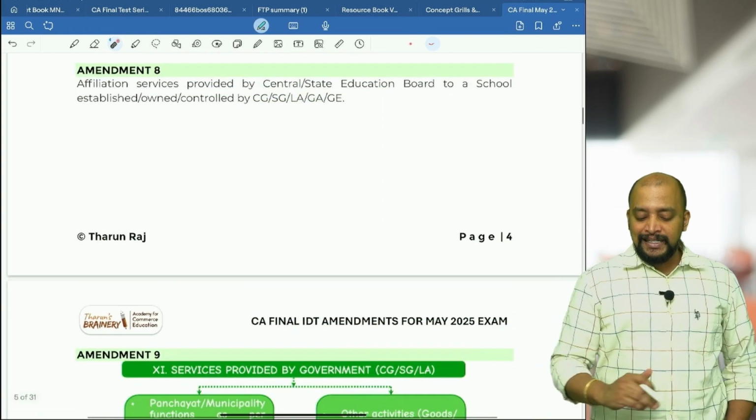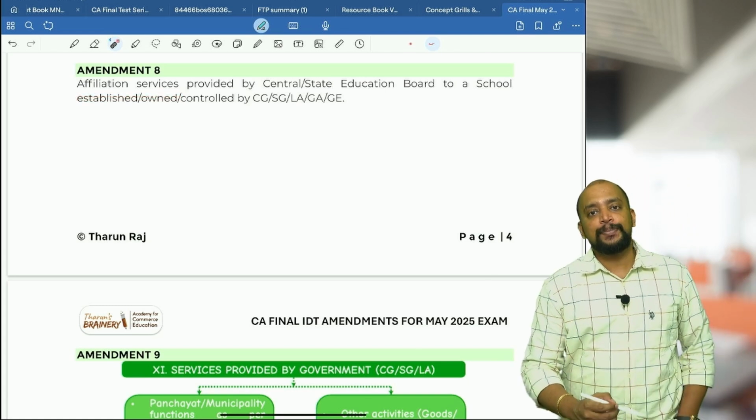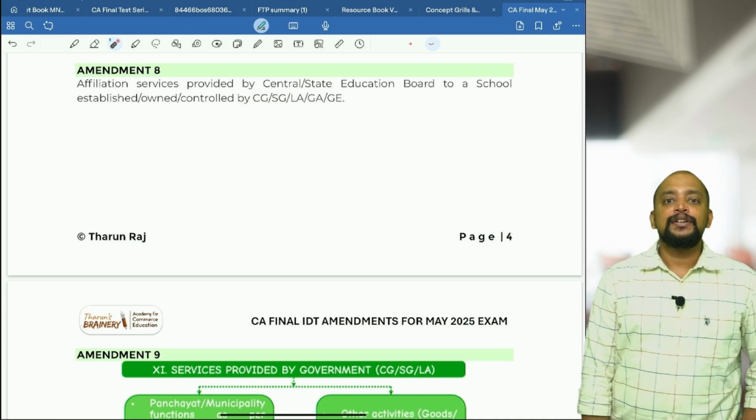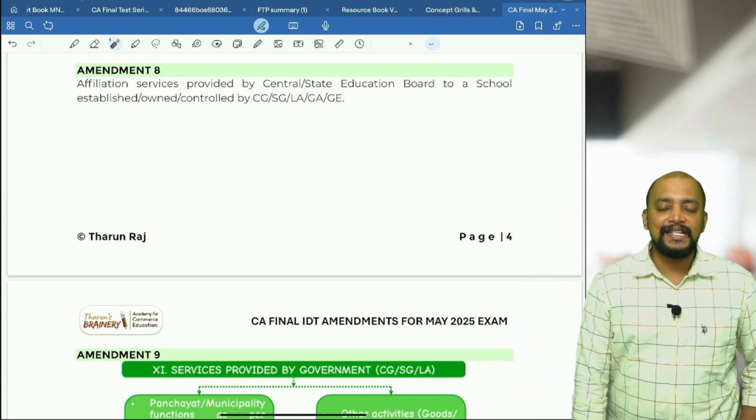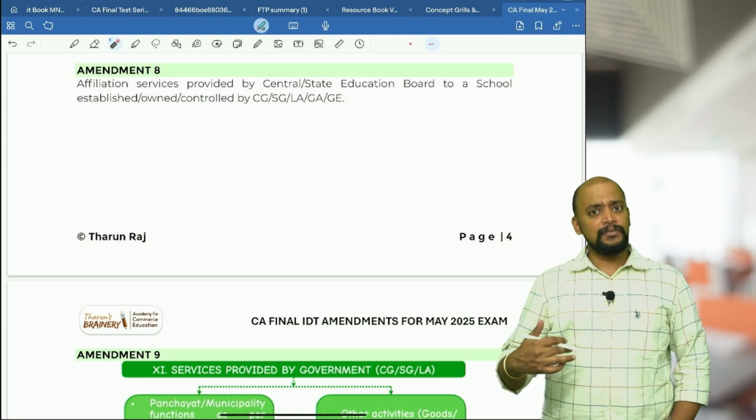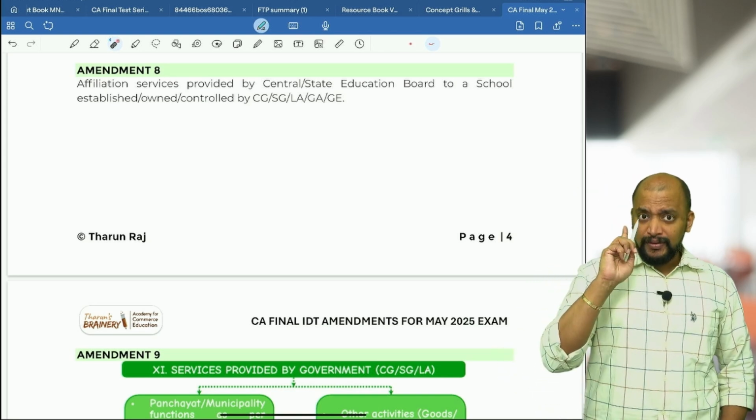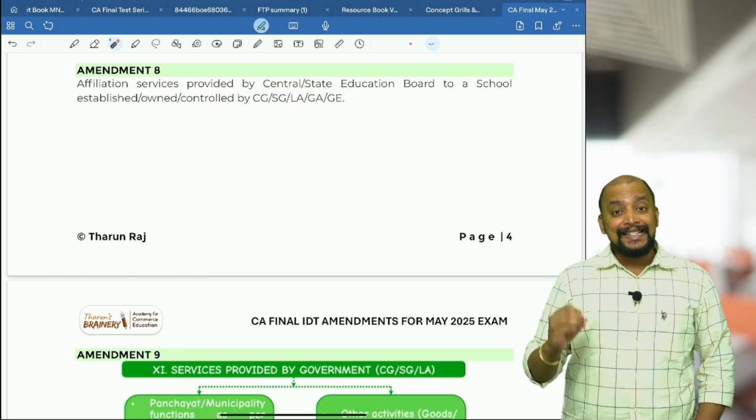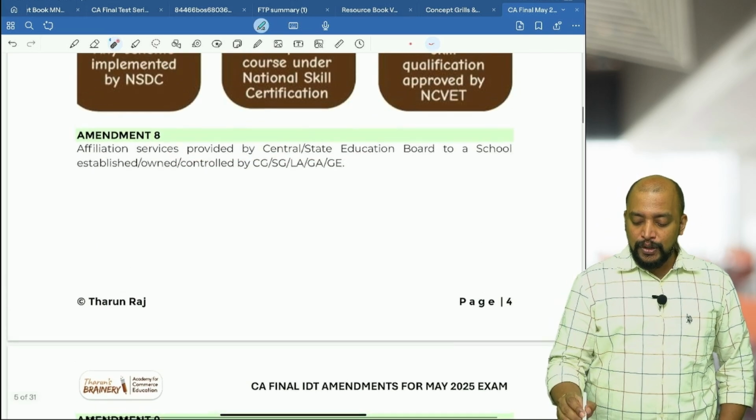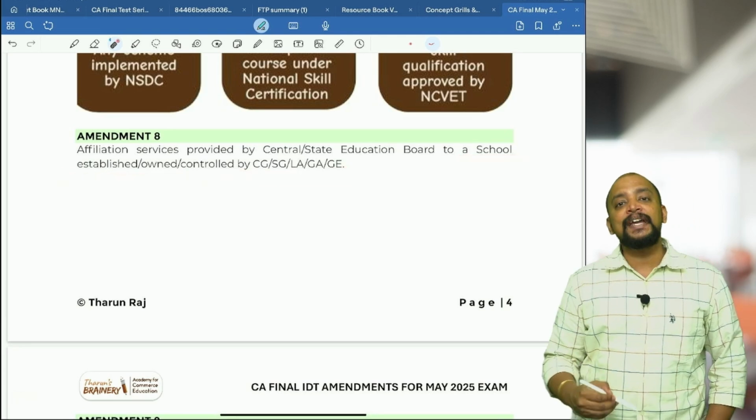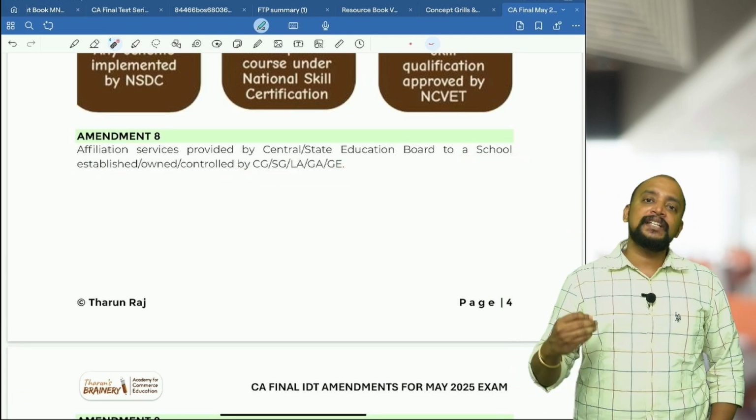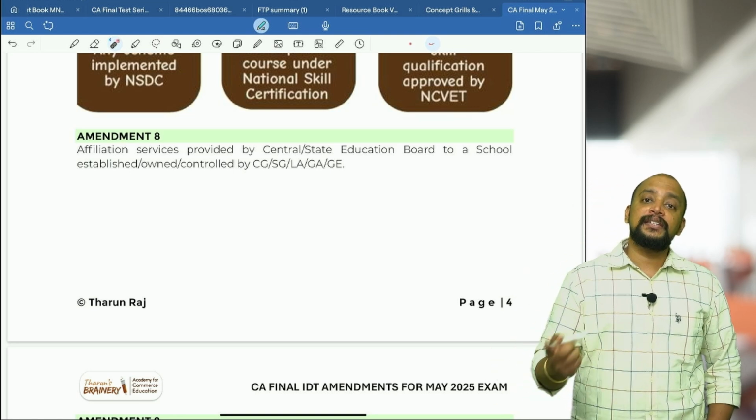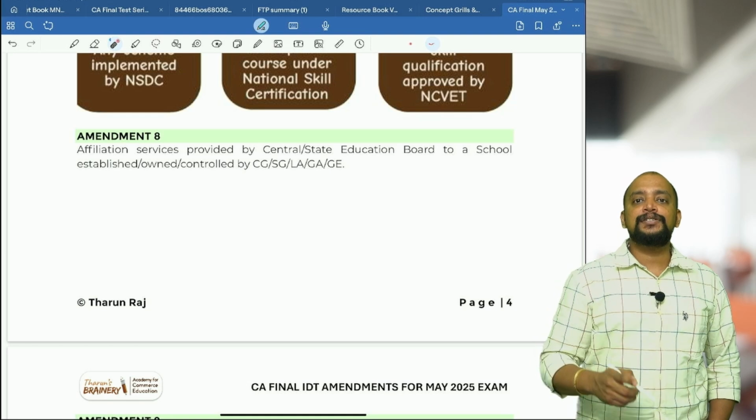Next, amendment 8, affiliation services. Usually schools, colleges, etc. get affiliated to universities. Schools also get affiliated to a board, CBSE, state board, like that, for which they have to pay some affiliation fees. Not all affiliation fees will be exempted. See this: affiliation services provided by a central or state education board to a school established, owned or controlled by government. Very, very important. A private school also will pay affiliation fees, but that affiliation fee received from the private school by the CBSE or state board will be taxable.